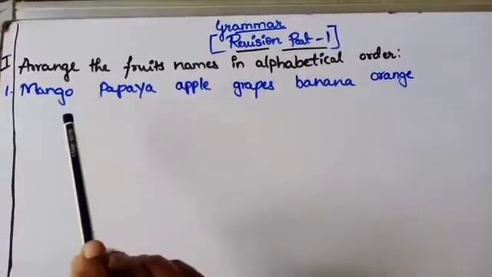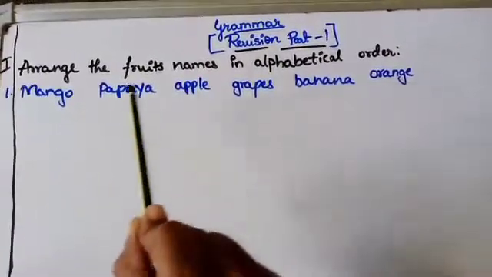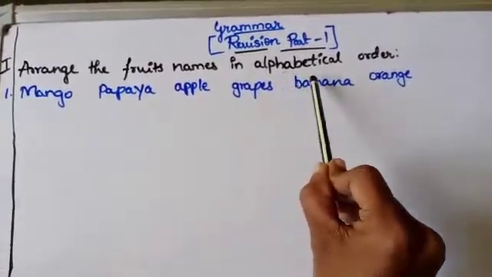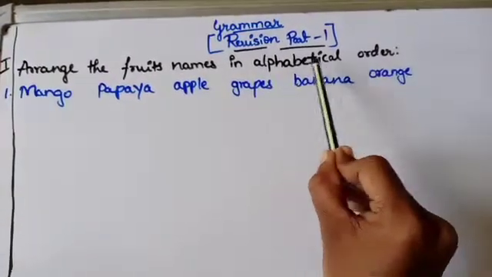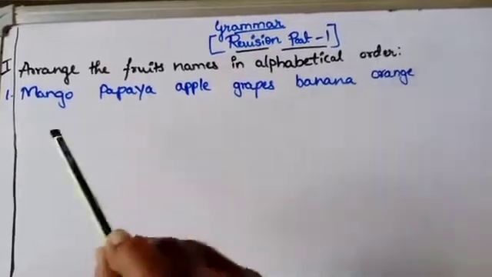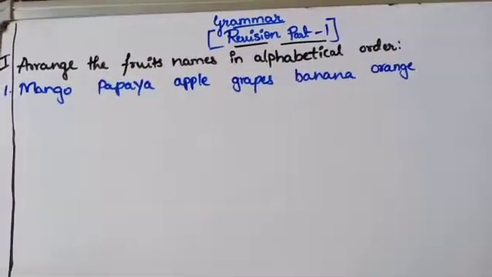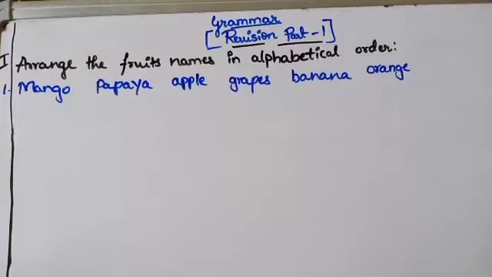These fruits names you have to arrange in alphabetical order. In which order you have to arrange, children? Alphabetical order.